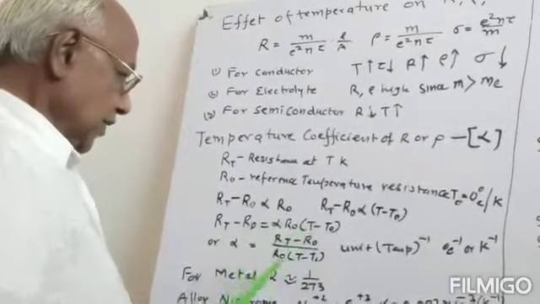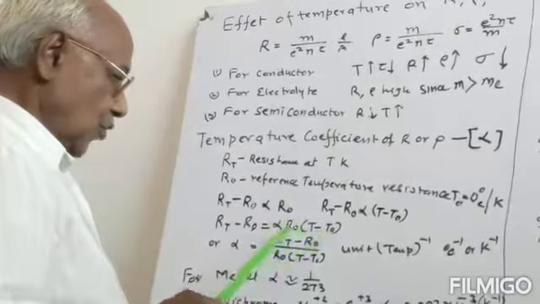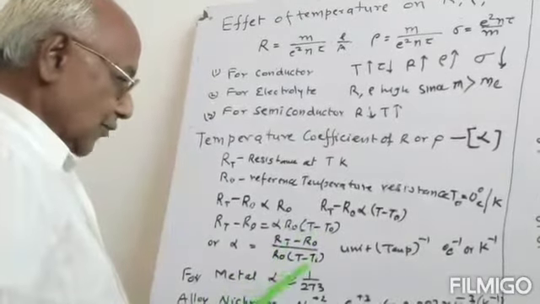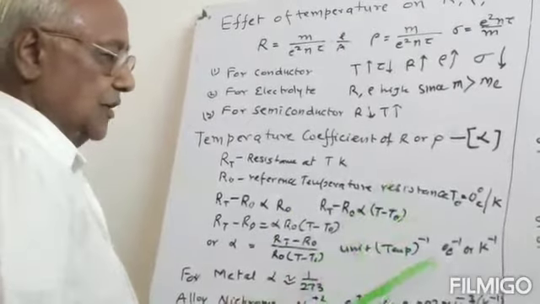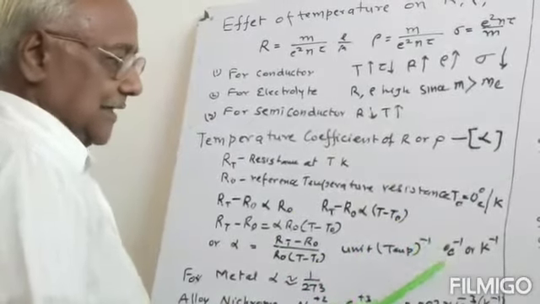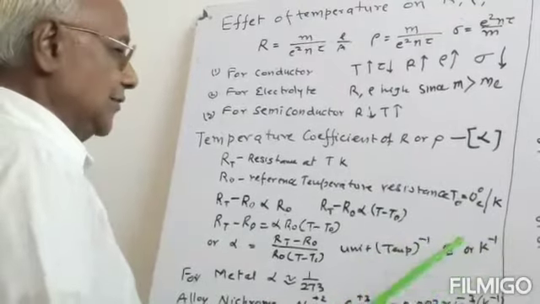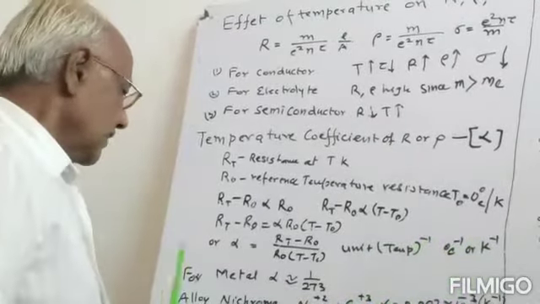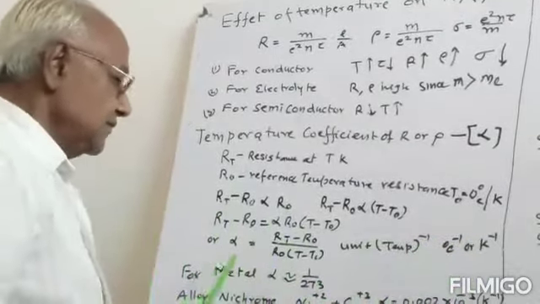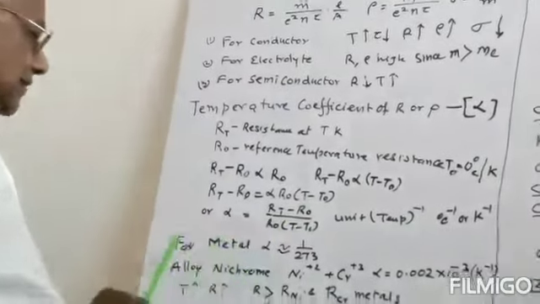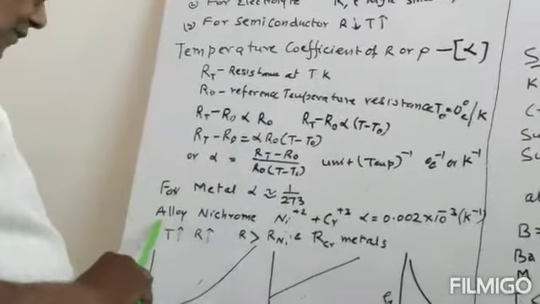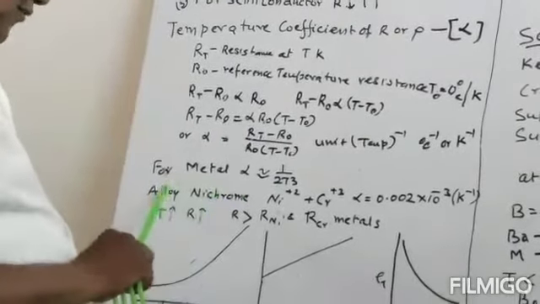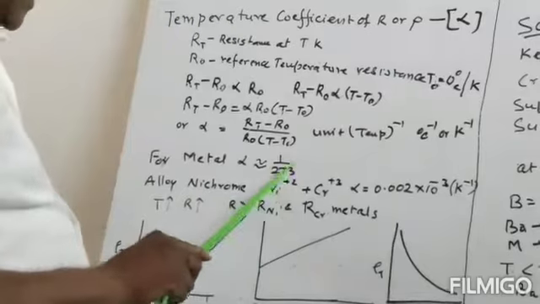What will be the unit? Because the ohm in R minus R0 and the ohm in R0 cancel, we get 1 by T minus T0, so its unit will be temperature inverse, that is, either degree centigrade inverse or Kelvin inverse. Now for metals, alpha is nearly equal to 1 by 270. And for alloys, alpha is more.